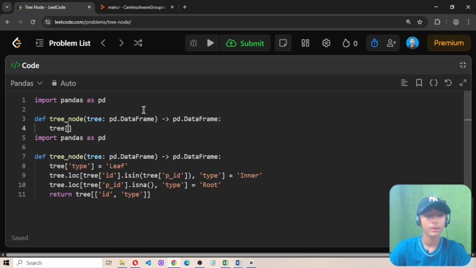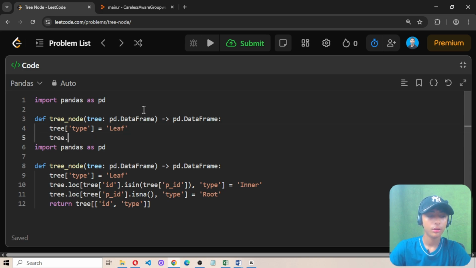Then tree, then type, and then write equals to Leaf, with Leaf's L in capital. Then tree.loc, then square bracket, and then id.isin tree p_id. Now perfect, comma, then type and then Inner.